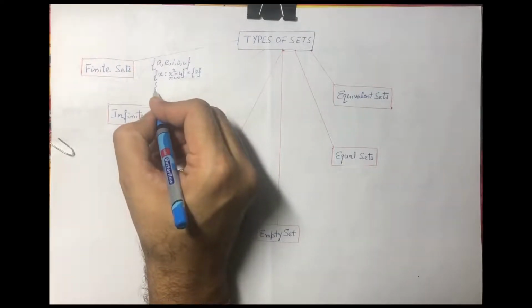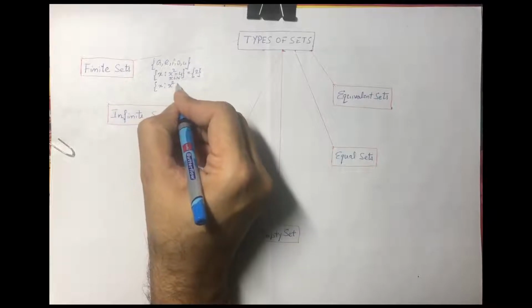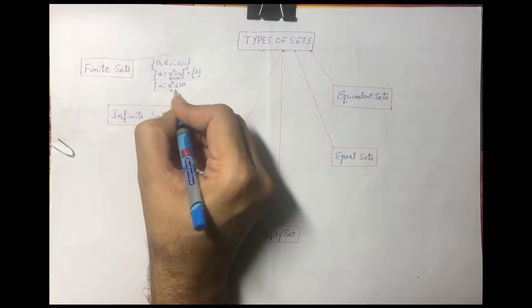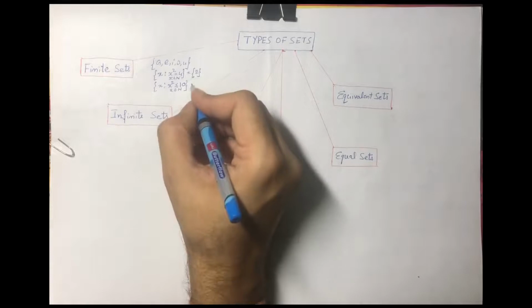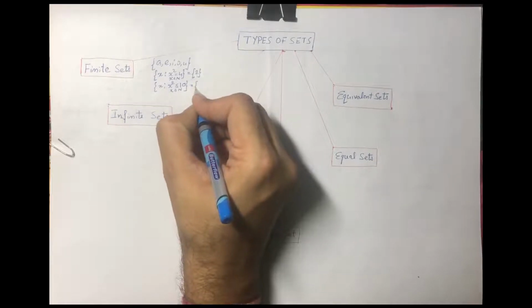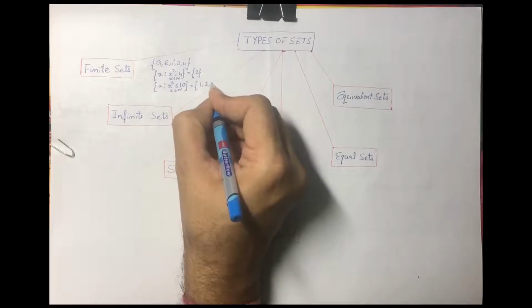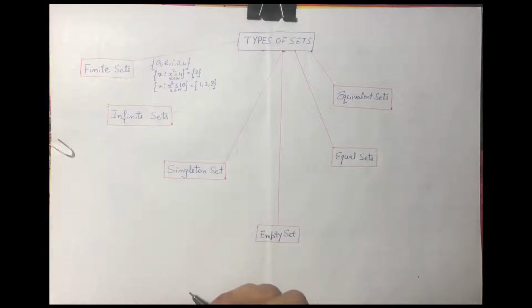Another example, x with x square less than or equal to 10, and x is again a natural number. So this we already discussed. What are the elements of this set? 1, 2, 3. So which is again a finite set.